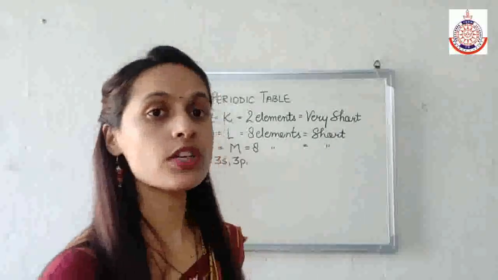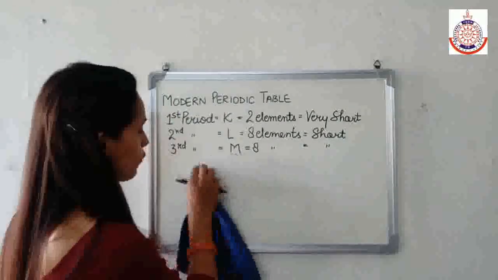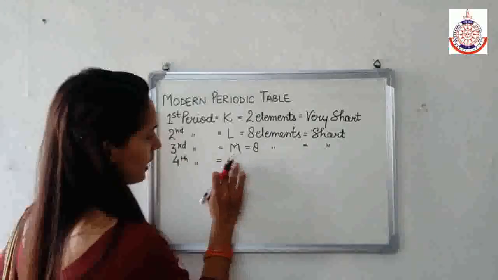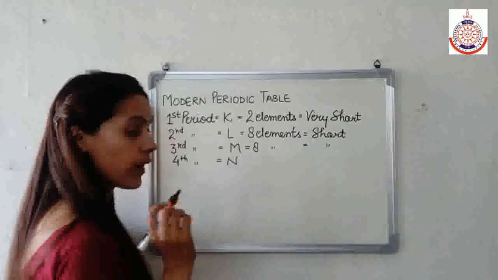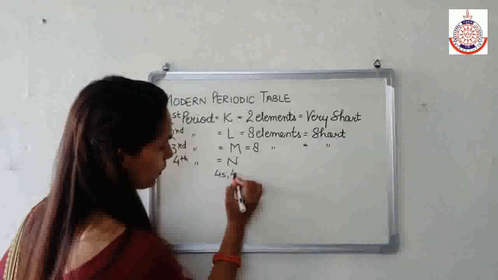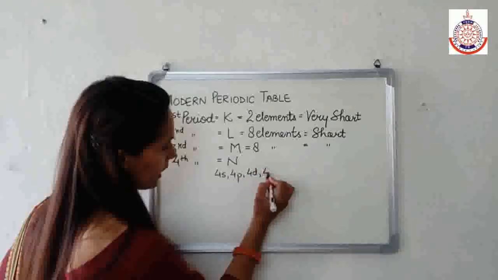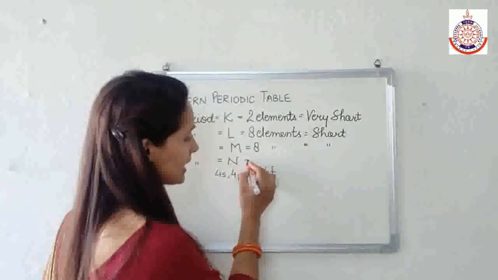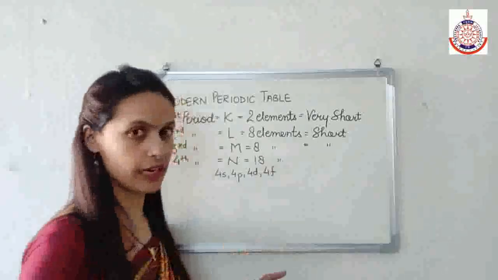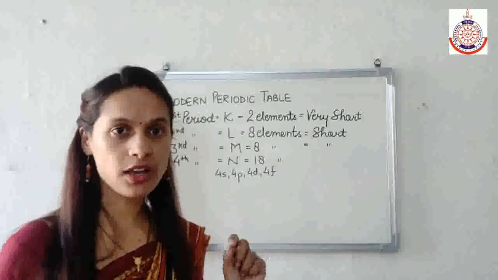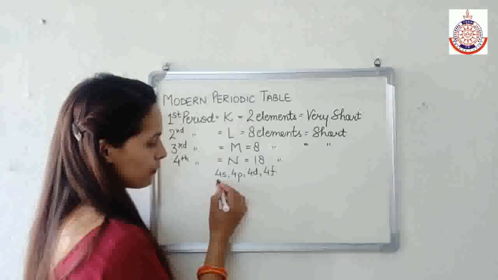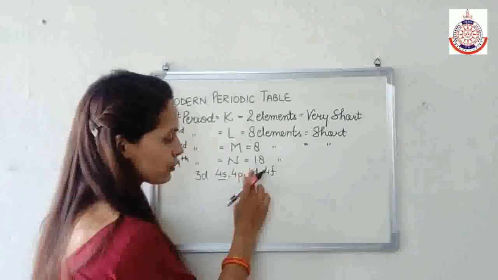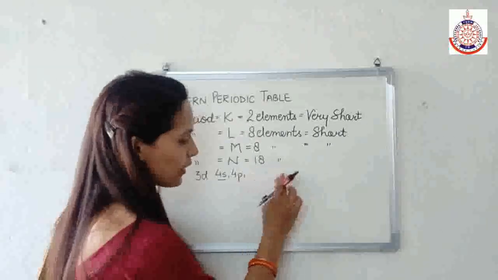Now if I talk about the fourth period, fourth period means N shell. Now N means 4s, 4p, 4d and 4f. But if you see the periodic table, we have 18 elements in the fourth period. Why do we have 18 elements? Because in the fourth period we will fill 4s. After 4s we will fill 3d and then 4p. So in this we will not fill 4d and 4f.